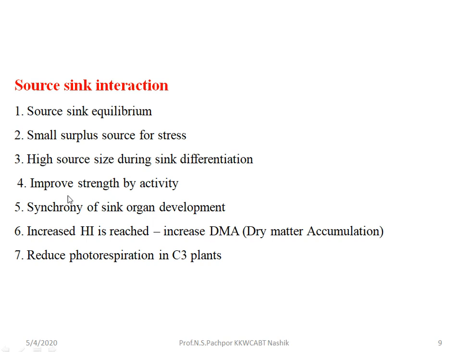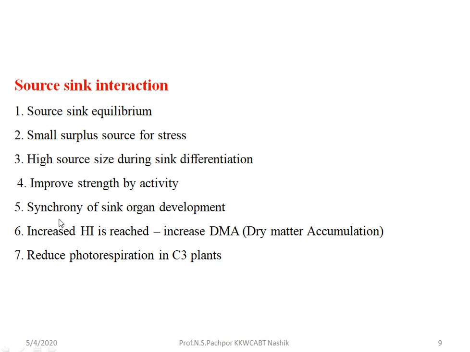Then, improved strength by activity. The source strength can be increased by the activity of photosynthesis and the translocation of the produced sugars from source toward the sink. This activity should be increased, and then there is a proper interaction between source and sink.